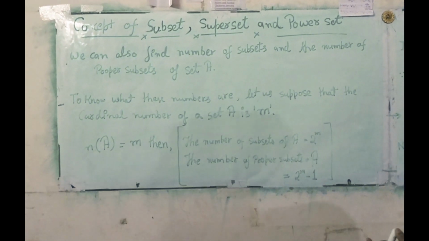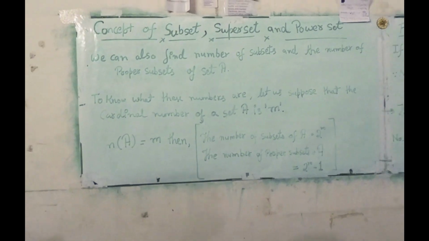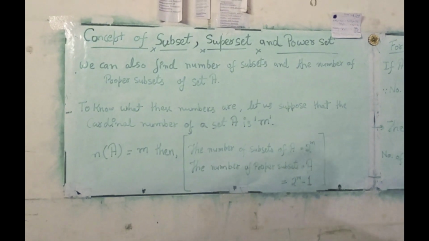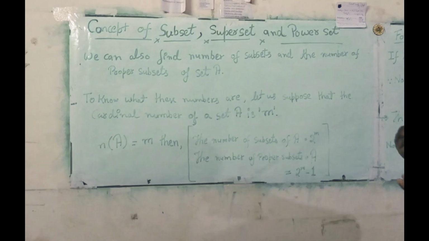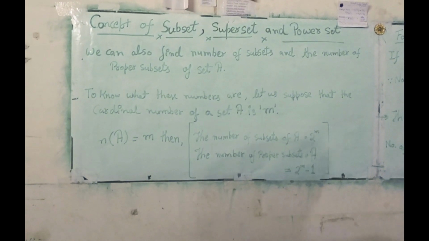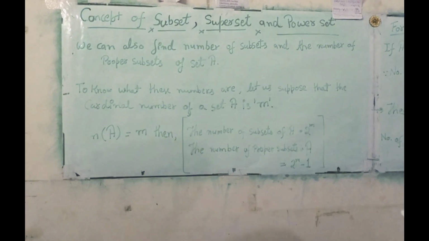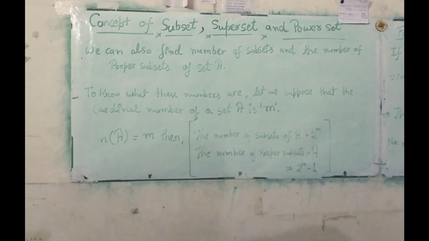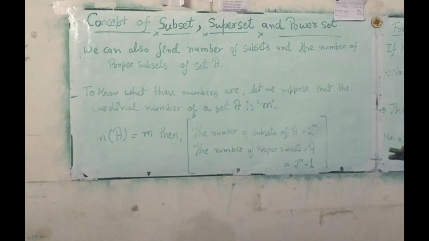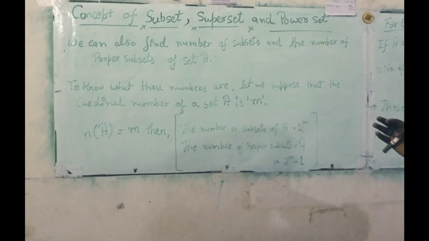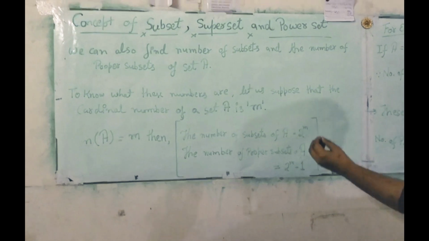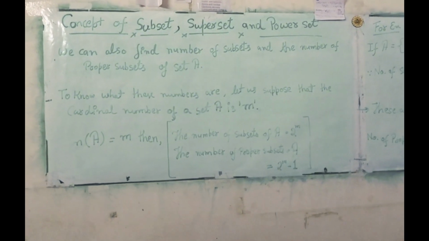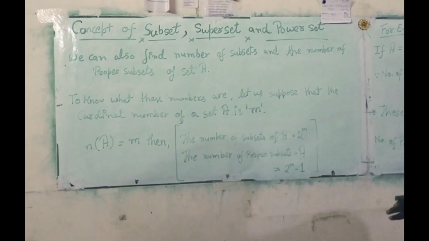Now we can also find the number of subsets and the number of proper subsets of set A or any set. To know what these numbers are, let us suppose that the cardinal number of a set A is m. Now n(A) is equal to m, then the number of subsets of set A is equal to 2 to the power m, and the number of proper subsets of set A is equal to 2 to the power m minus 1.